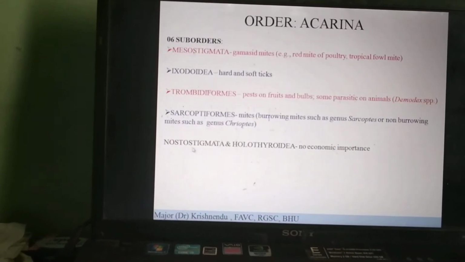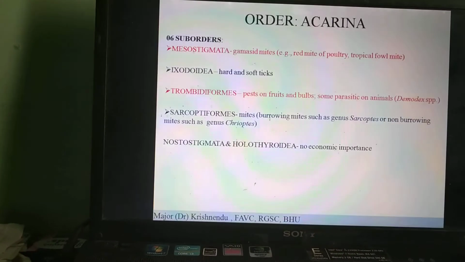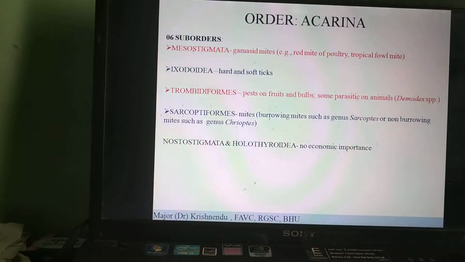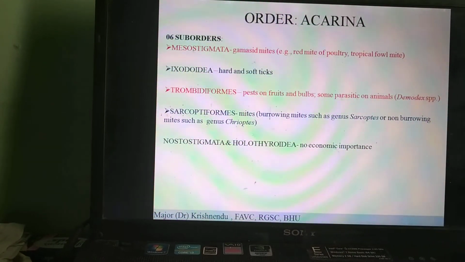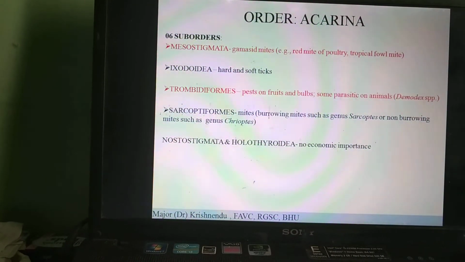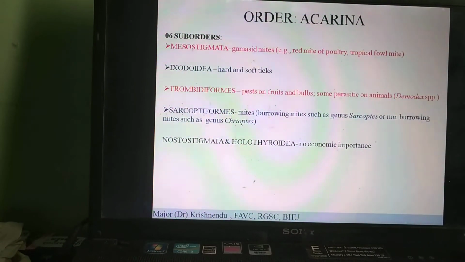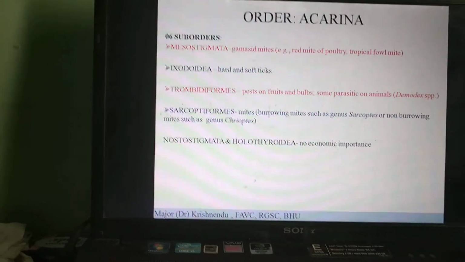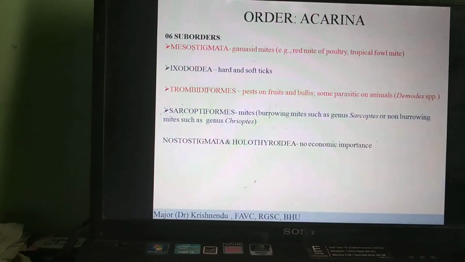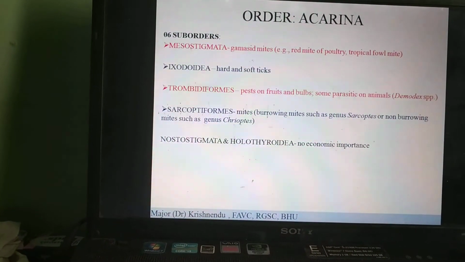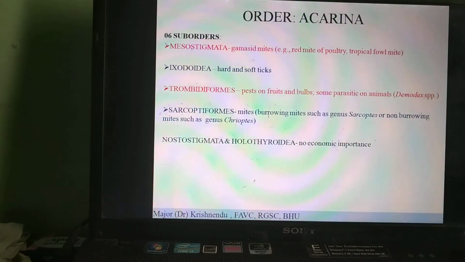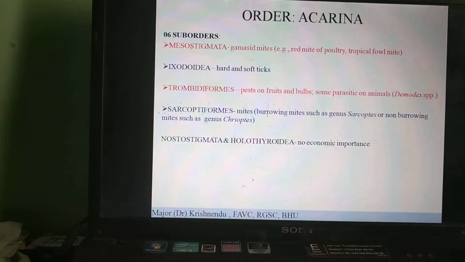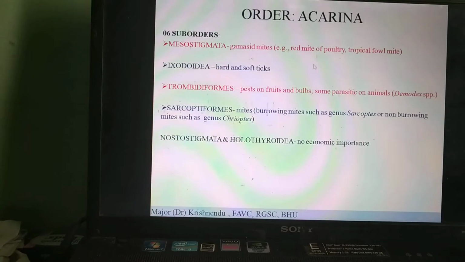Now the acarines have 6 suborders. Among the 6 suborders, we will be studying their importance. The acarines which are of veterinary importance come under 4 suborders. 2 suborders are not of any economic importance in veterinary or medical fields.